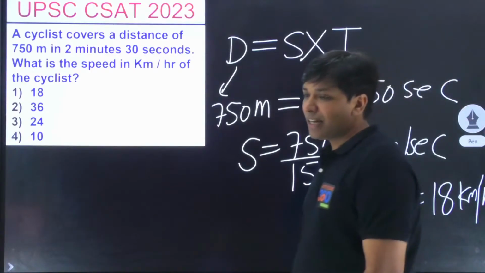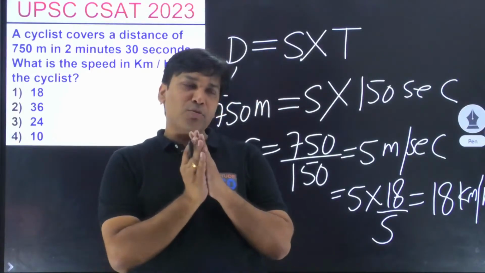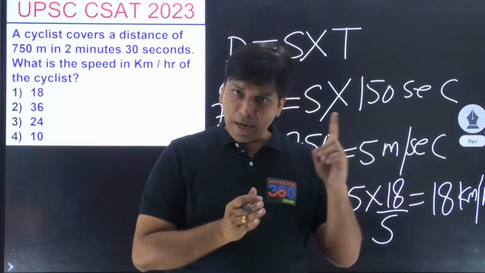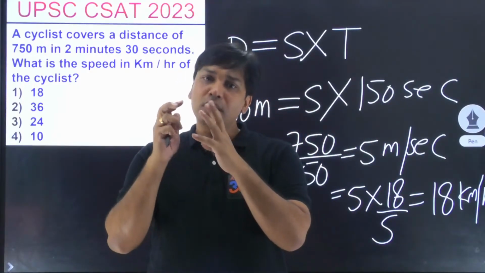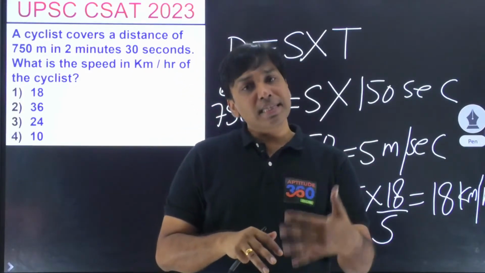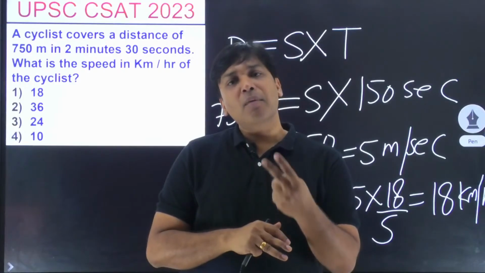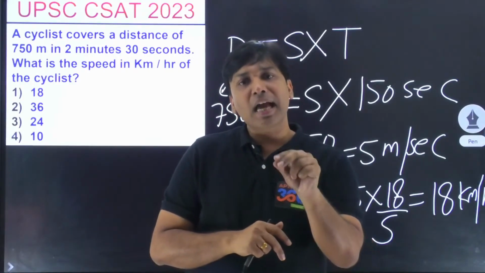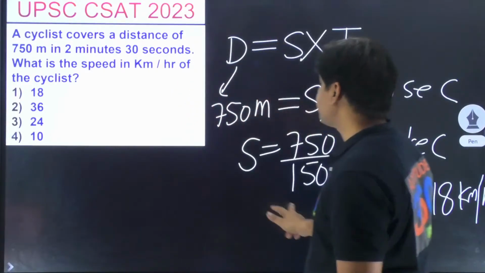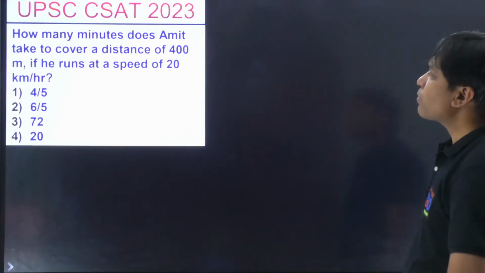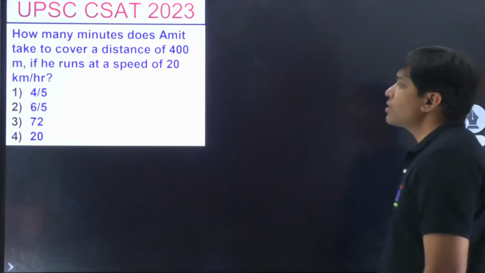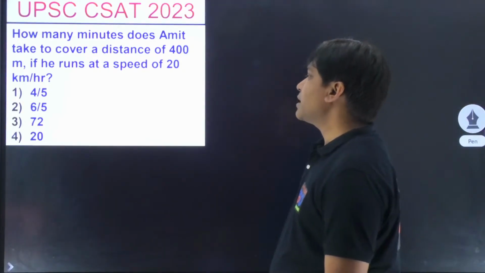What are we doing till now? This is what we are trying to do. We are trying to internalize two things. First, that distance is equal to speed into time. Second, if you have to convert kilometer per hour into meter per second and vice versa, how to do that. Third, out of these three variables, they will give us two variables, and the problem would ask you to find out the third variable. Isn't it? Now go ahead and try to simplify this problem out here. How many minutes does Amit take to cover a distance of 400 meters if he runs at a speed of 20 km per hour?